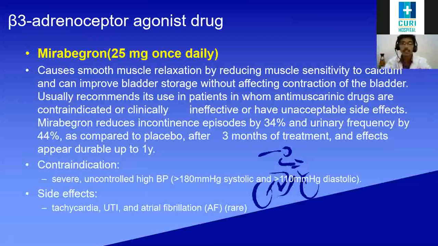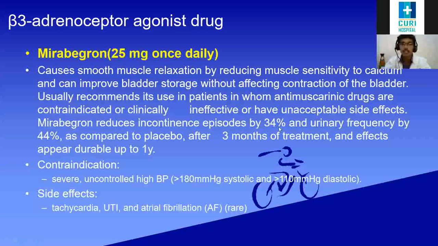Okay, when do we recommend it? When there is a contraindication to antimuscarinic drugs, we can use mirabegron. Okay, we can see the results here. Mirabegron reduces incontinence episodes by 34% and urinary frequency by 44%.